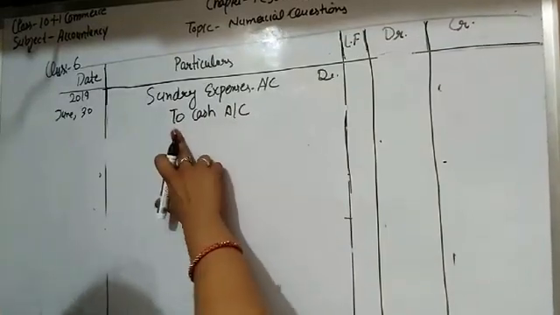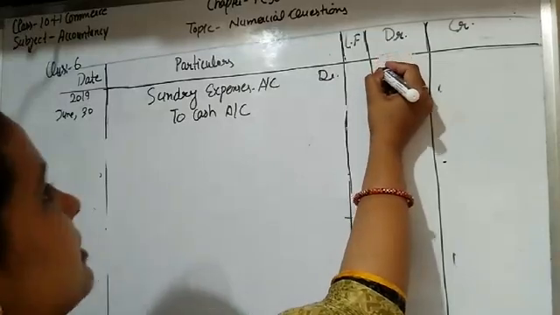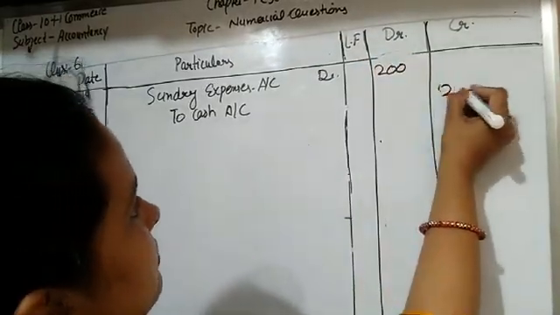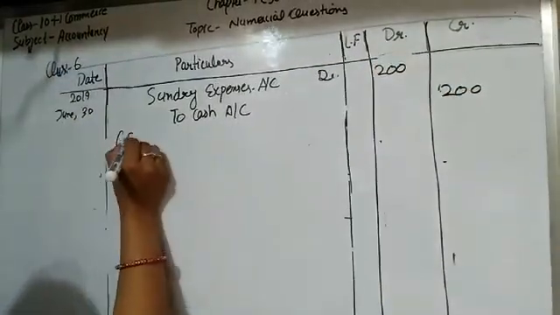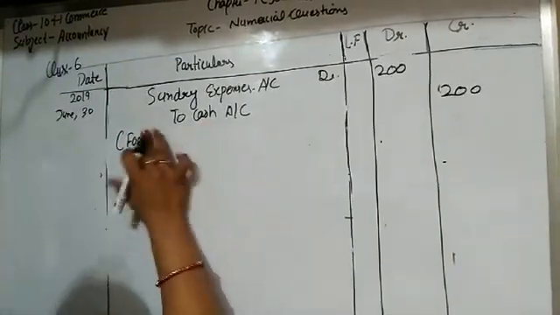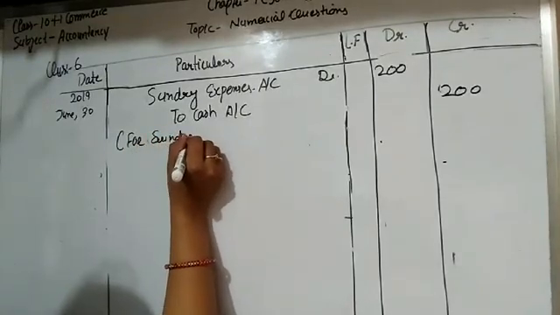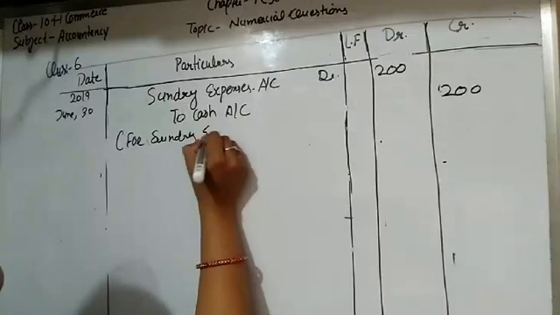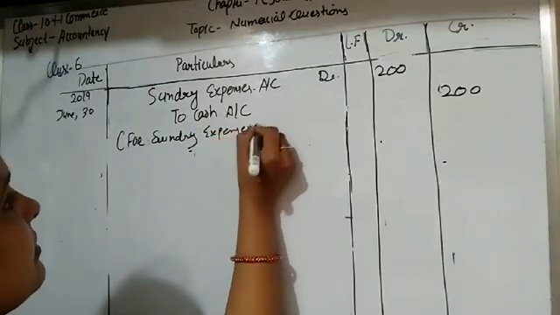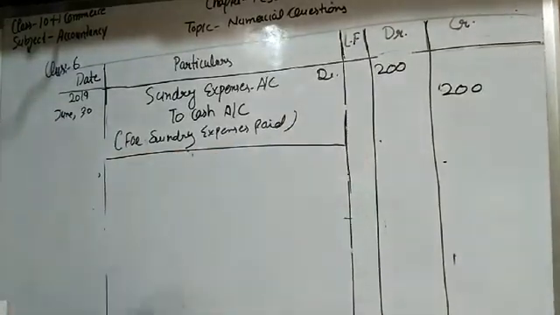That is why cash account is credited, and the amount of sundry expenses is 200, and the narration is for sundry expenses paid. Clear, student?